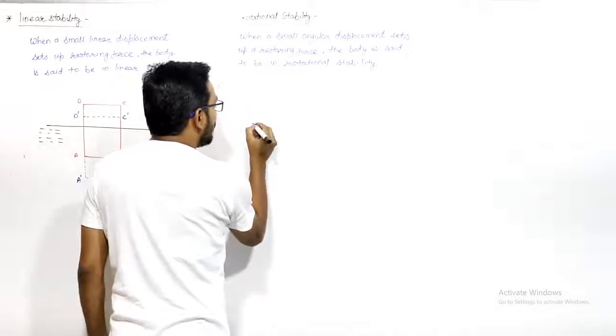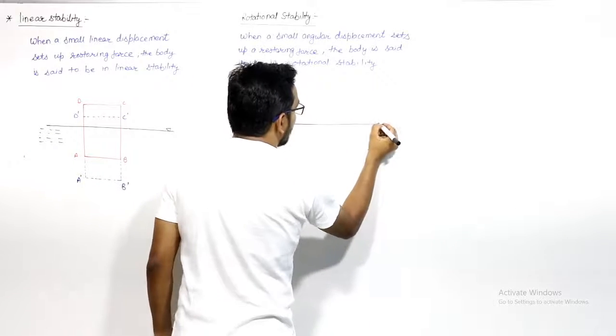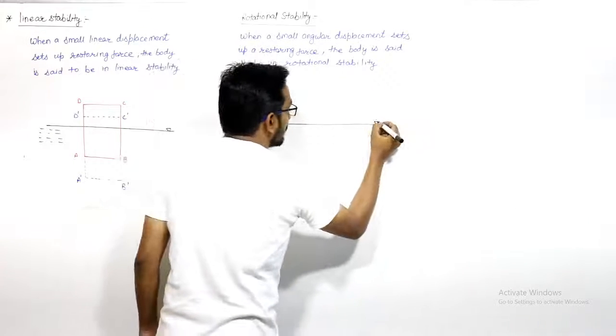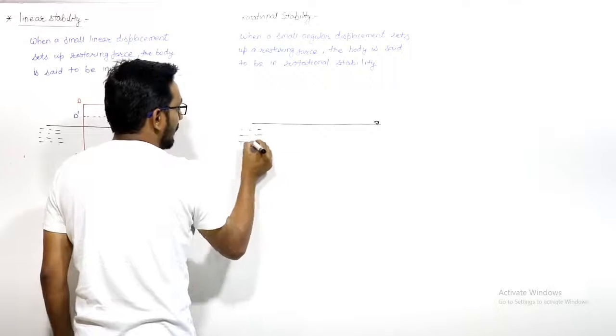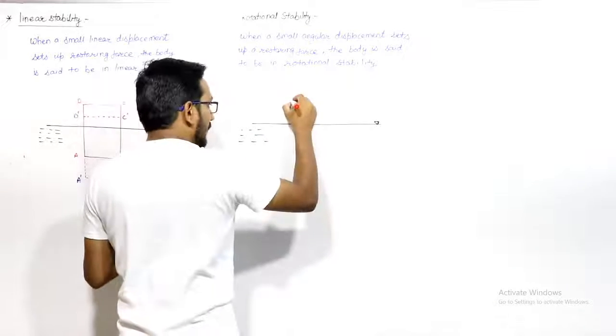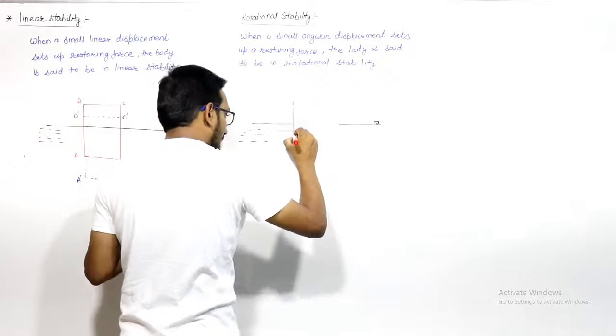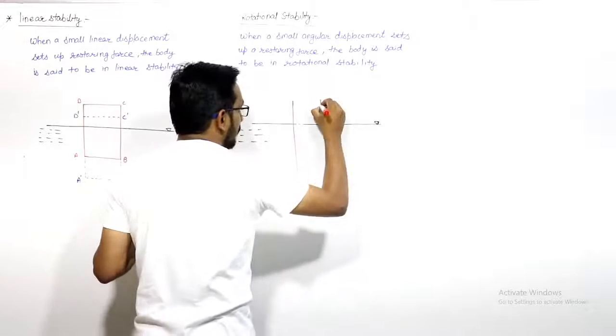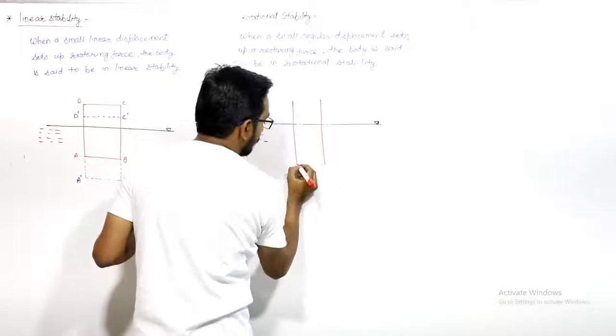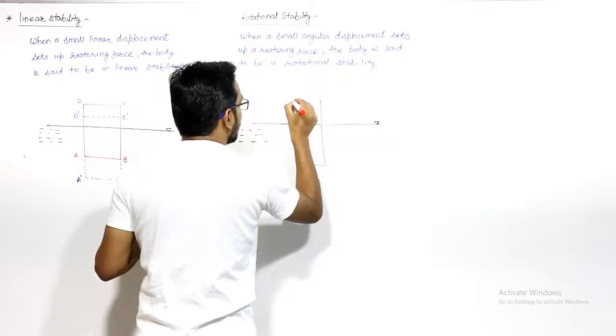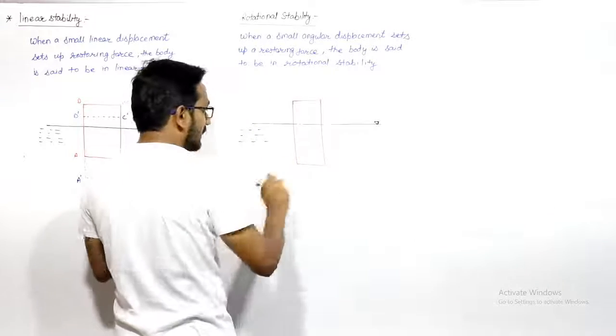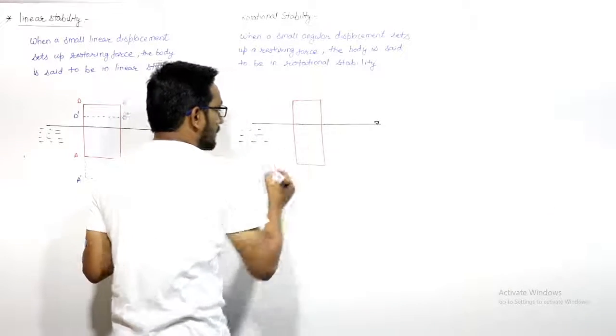Similarly, let us say this is a free surface of the fluid. Here we have some fluid, and there is a body which is floating in this fluid. So initially the equilibrium will be the same. The equilibrium is there, so the weight of the body will be equal to the buoyancy force.